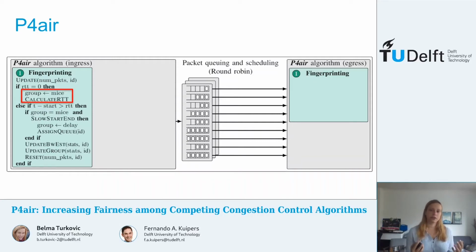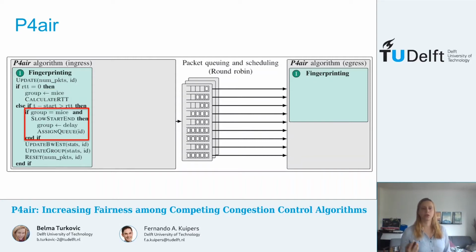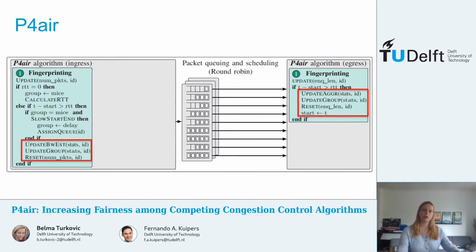Next, its RTT is calculated using the packets involved in the three-way handshake. As the next step, P4air tries to determine the end of the slow start phase, and upon detecting it, it reclassifies this flow into one of the long-lived groups that we discussed earlier. In this case, it reclassifies it into the least aggressive group, so the delay-based group. Finally, for all the long-lived flows, P4air tracks a set of metrics such as the sending rate and queue length and aggregates these metrics per RTT.